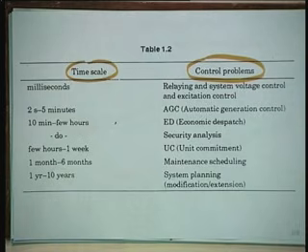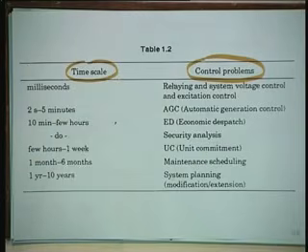Then 2 seconds to 5 minutes is AGC, you must have studied AGC in your undergraduate, automatic generation control. Every 2 seconds to 5 minutes you have to run this program of AGC, so that the frequency remains around 50 hertz and plus minus 0.5 hertz is the tolerance given to you. 10 minutes to few hours is ED, economic dispatch. Similarly, for same time you have to do security analysis.